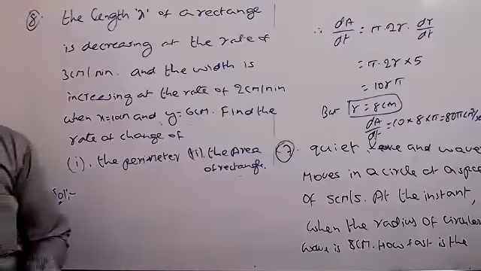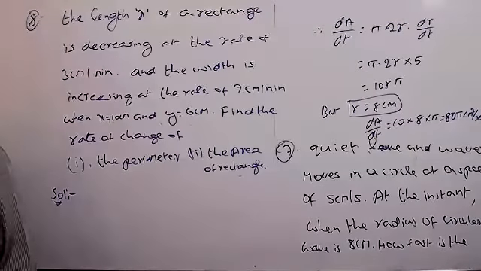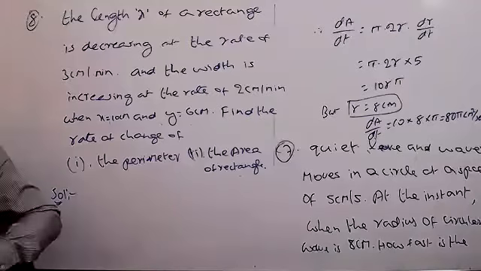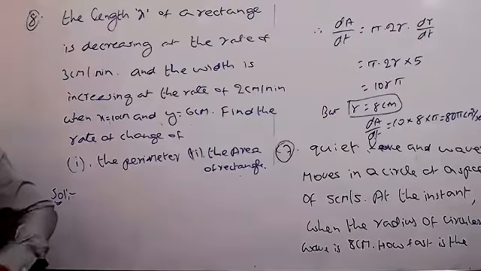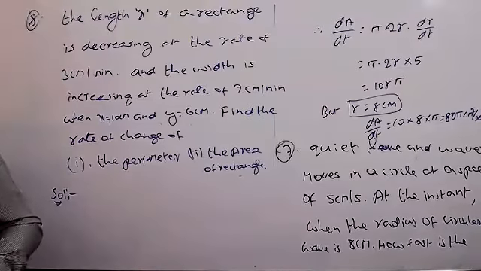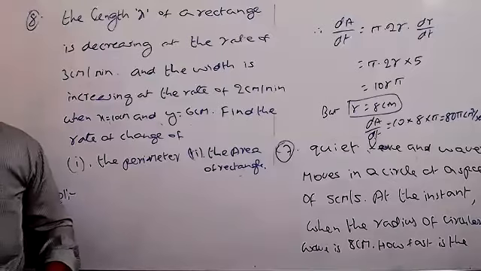Tell me now, what is given? dx by dt, how much is given? 3 centimeter per minute.